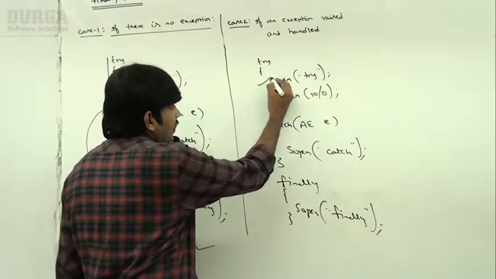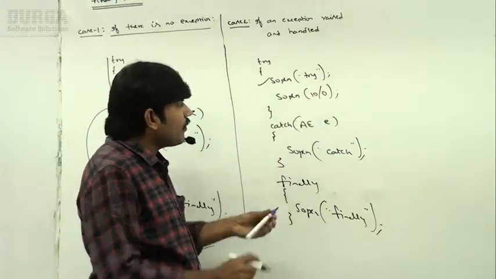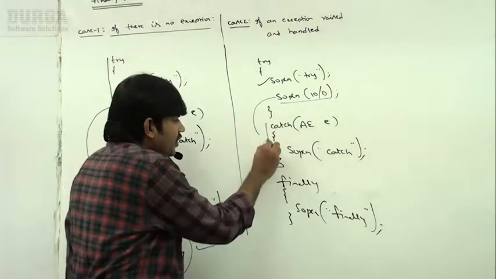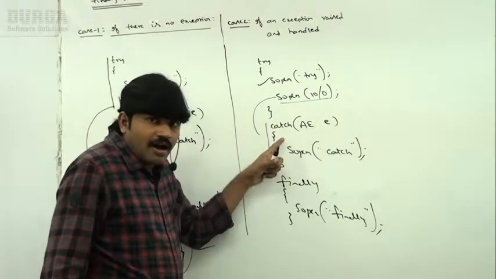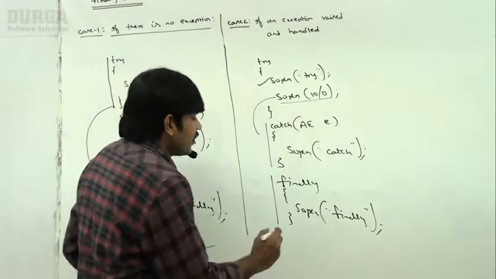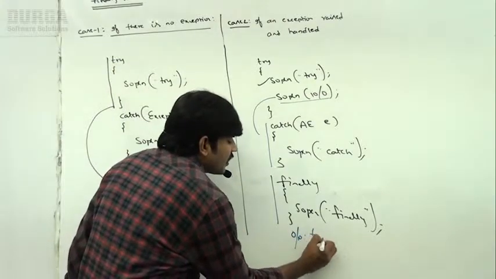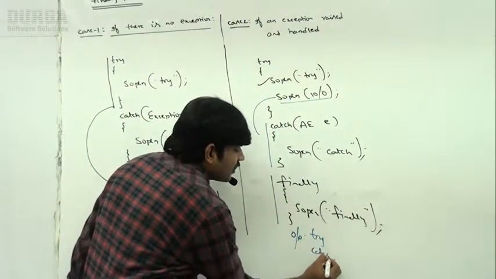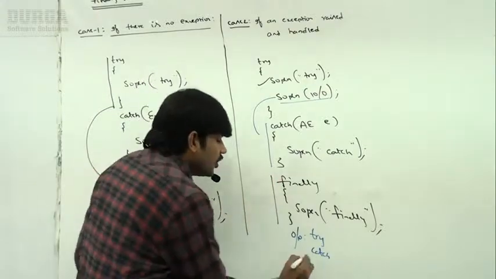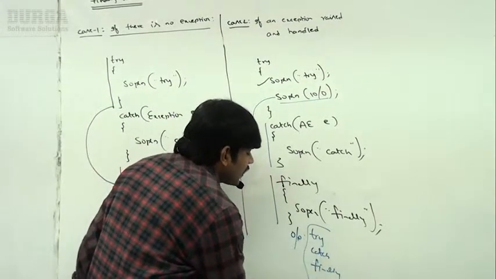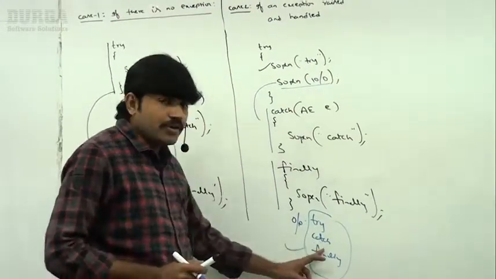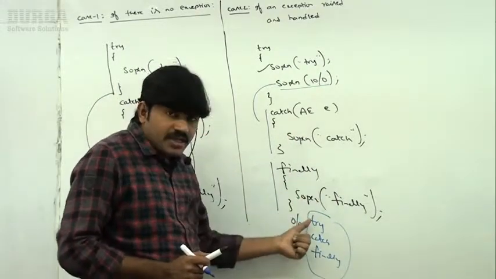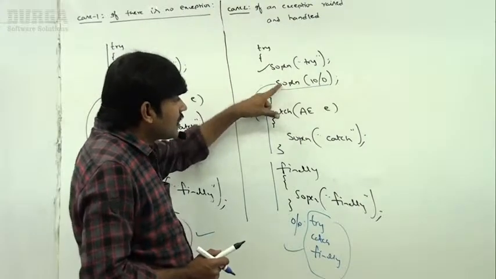Try is executed, and whenever we get an arithmetic exception, immediately the corresponding catch block will execute. After the catch block, finally will be executed anyway. What is the output we are going to get? Try, then whenever the arithmetic exception comes, catch, and after the catch block, finally will be executed normally. So try, catch, finally is the output we are going to get. So case 2 is very clear: finally will be executed if an exception is raised and handled.